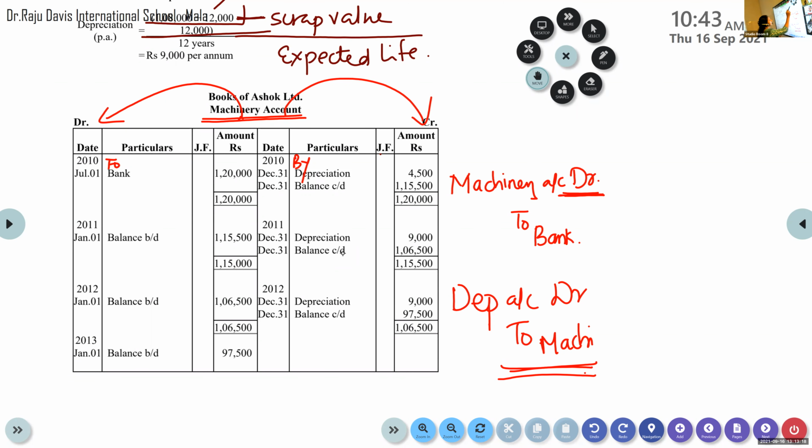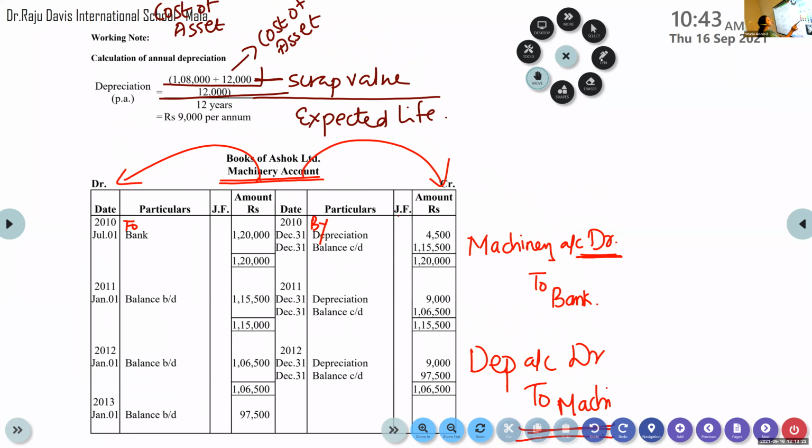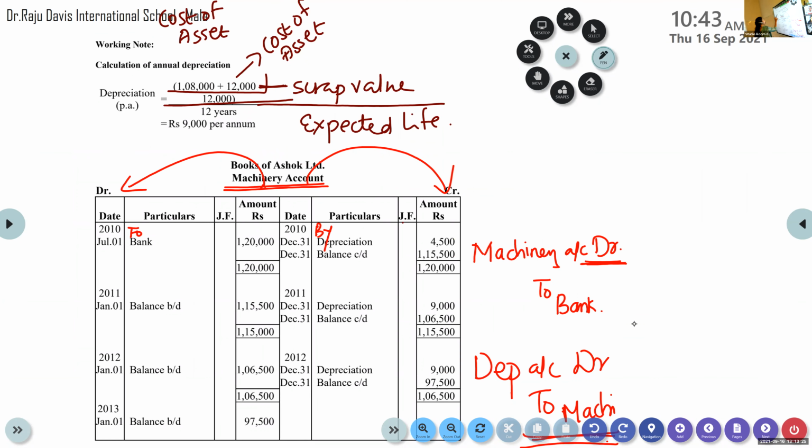When we calculated depreciation, we found depreciation for the full year period, per annum, 12 months. But we don't want this full amount as we purchased the machinery on July 1st. So what is the depreciation? 9,000, which is for 1 year, into 6 by 12.